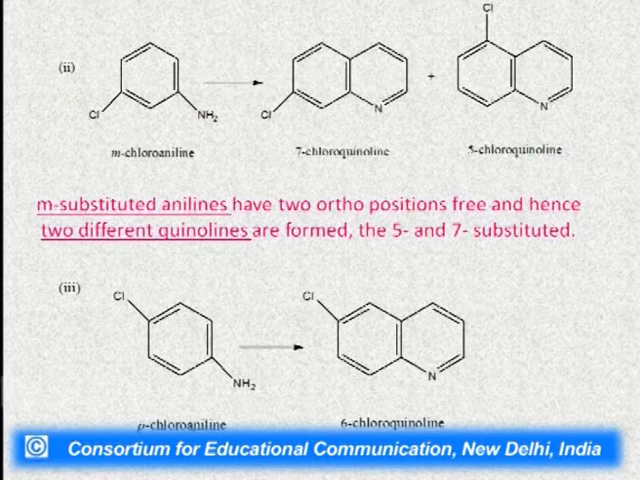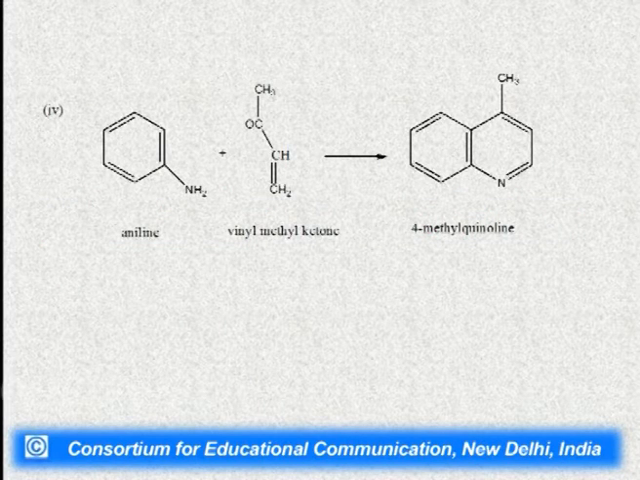We can use the substituent at the para position also. Here we have chosen para-chloroaniline. From here we will get 6-chloroquinoline. So from these 3 reactions we can say that we can choose any substituent at any position, either at ortho or at meta or at para position. We can get substituted quinolines with the help of this Skraup synthesis.